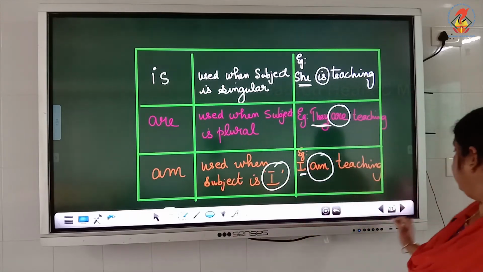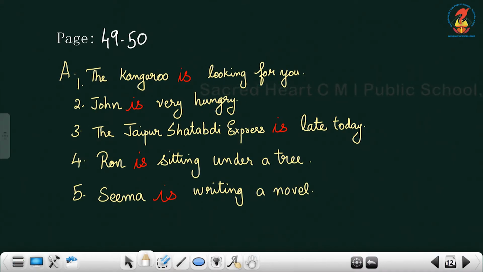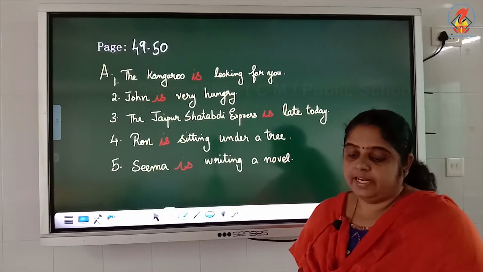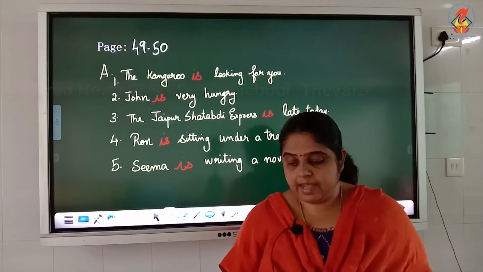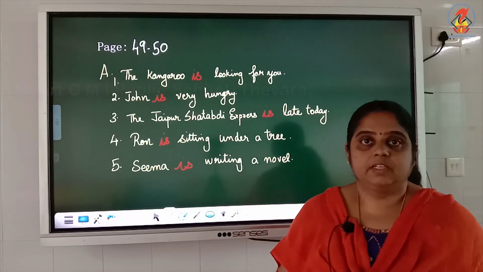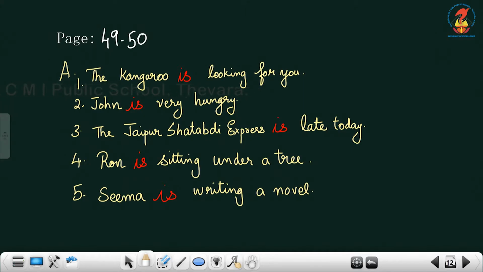Okay. Now, in your page number 49 to 50, you are given an exercise: insert is in the correct place and rewrite the sentence. You will see, the kangaroo looking for you is given. So actually you have to add, the kangaroo is looking for you. Sorry, it's not looking for you. It is looking at you. The kangaroo is looking at you.